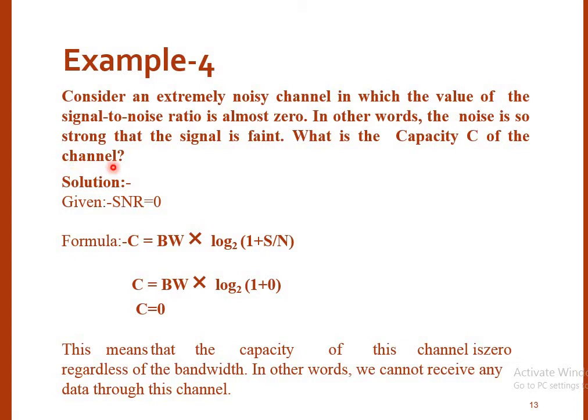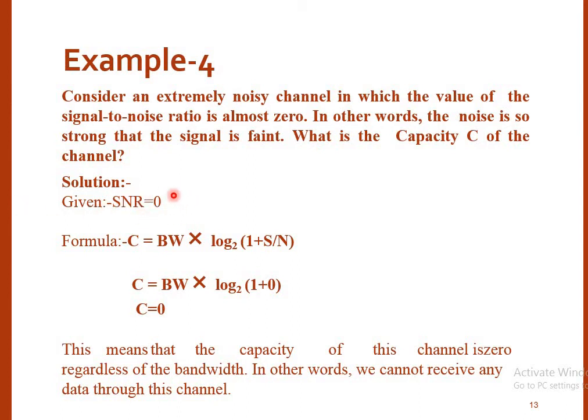Now this is again one of the interesting questions. Here we are given an extremely noisy channel in which the value of the signal to noise ratio is almost 0. So here the value of signal to noise ratio is given as 0. In other words, the noise is so strong that the signal gets faint. So what is the capacity? Given signal to noise ratio is 0.